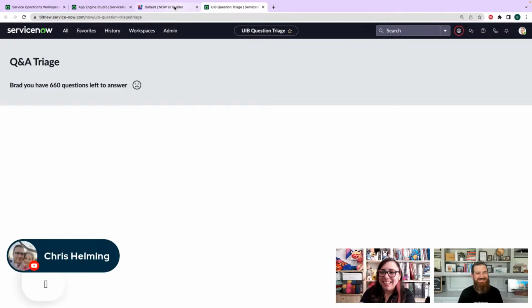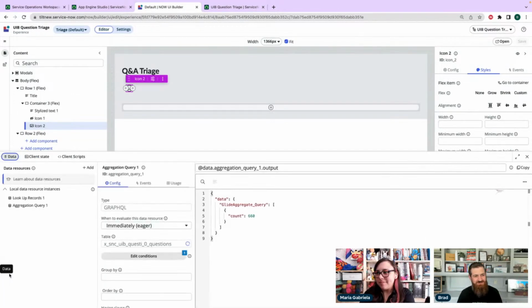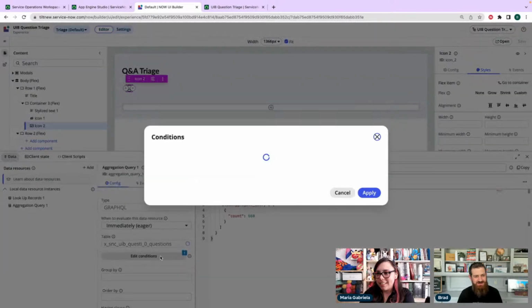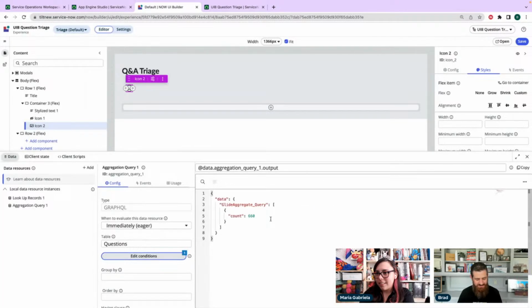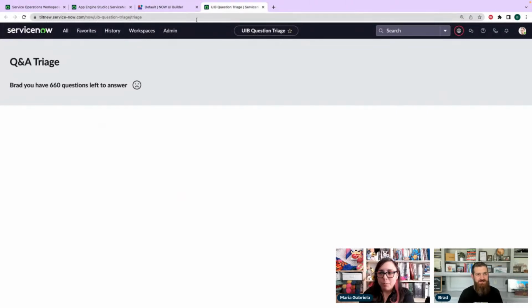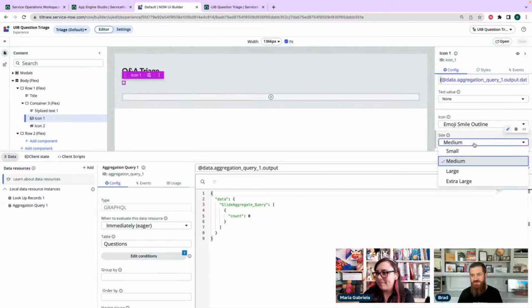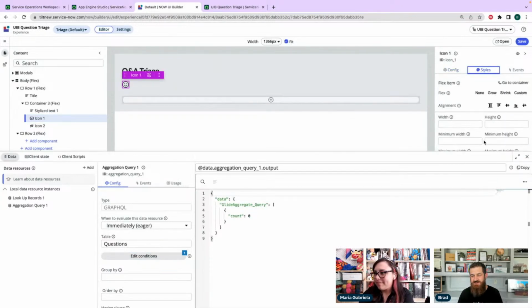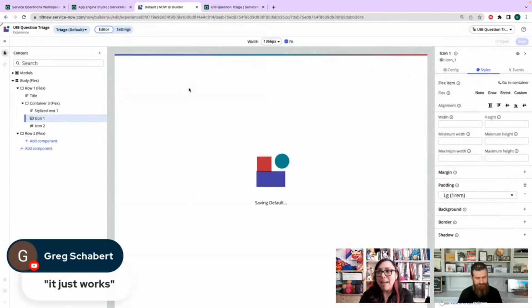Let's do the same to the smiley face now. So let's see if we can make the smiley face show up. How would I change this? We'll do this. If we just change this from pending to unanswered, so there's no unanswered, and save, we should get the smiley face. Oh, but I didn't do the padding. Yeah. So extra large and padding, and it's magic.